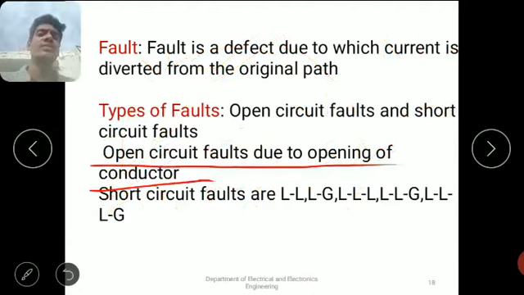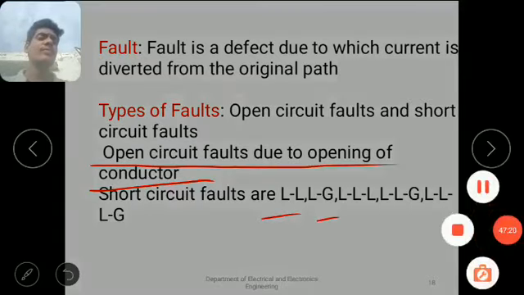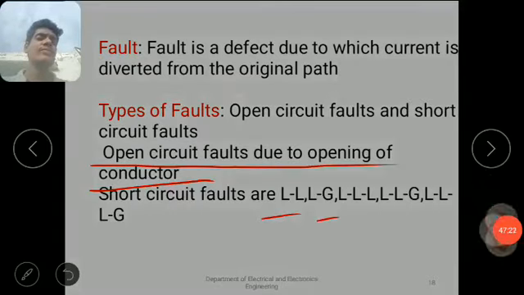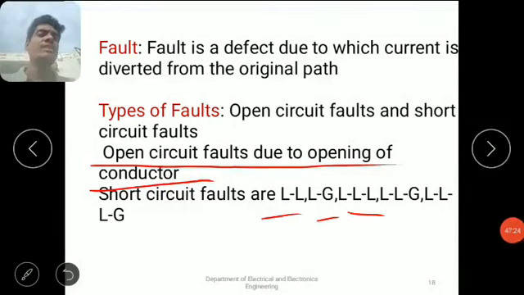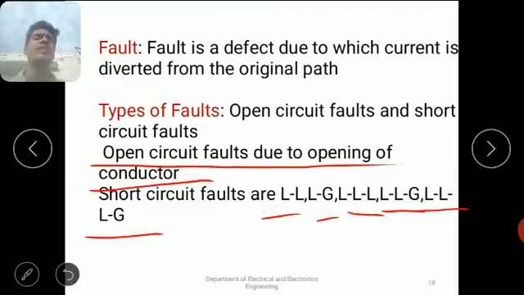And coming to the short circuit faults, there are different types of short circuit faults: line to line faults, line to ground faults, triple line faults, double line to ground faults, and triple line to ground faults. These are the types of short circuit faults.